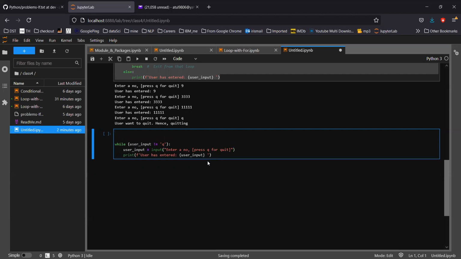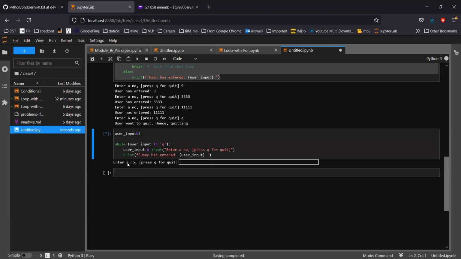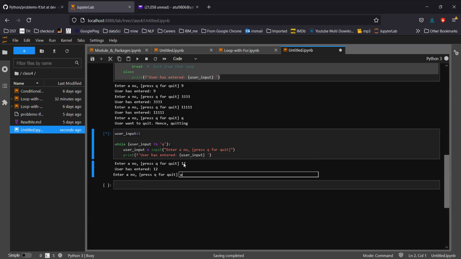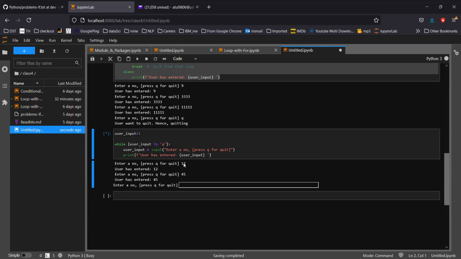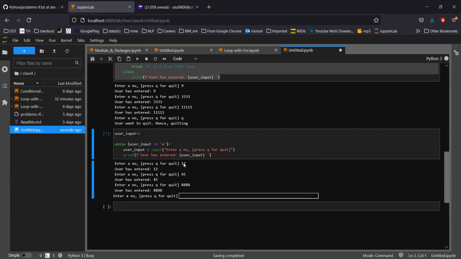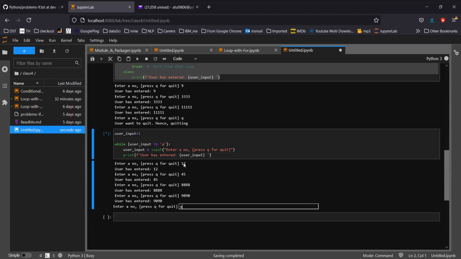And let's start from, suppose, so if I run this, what will happen? Press Q for Q. Suppose 12, fine. 45, fine. 88, fine. Q.